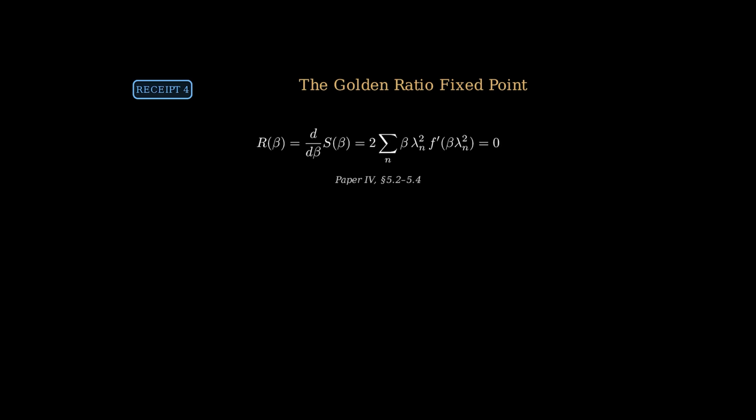Theorem 5.1 in paper 4 proves that this equation has a unique solution. By the intermediate value theorem, because the genus-2 contribution is strictly monotone and convex, there is exactly one value of beta where the response vanishes. That value is 1.61803.